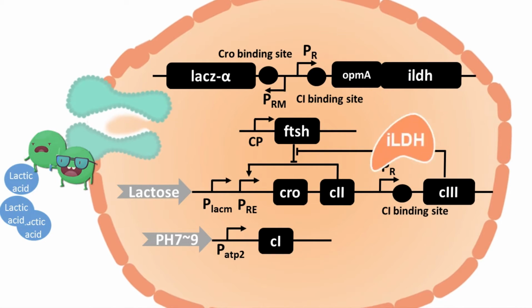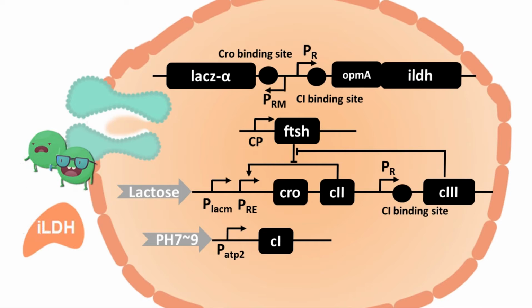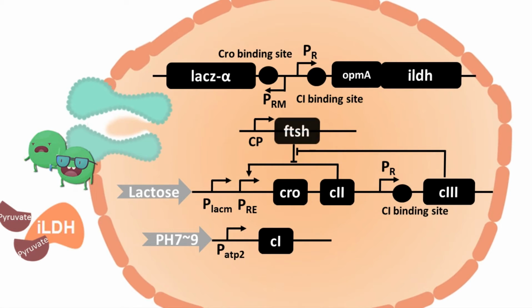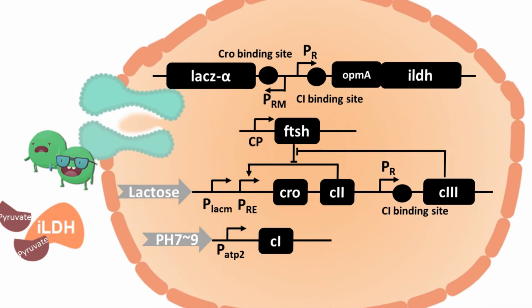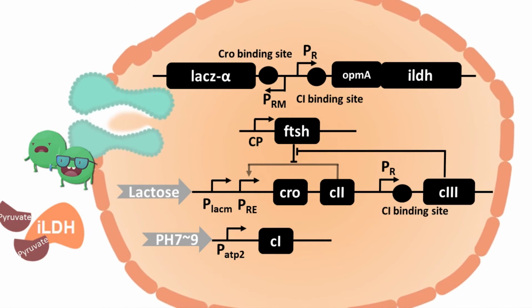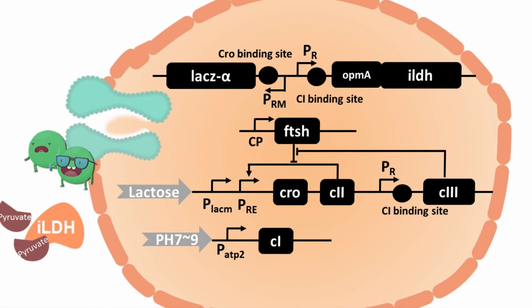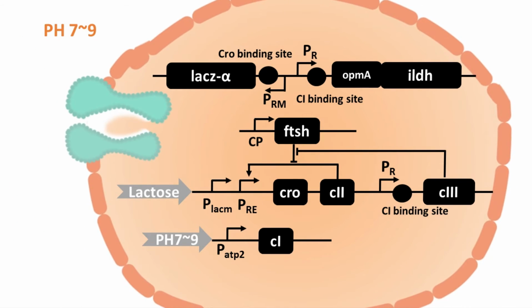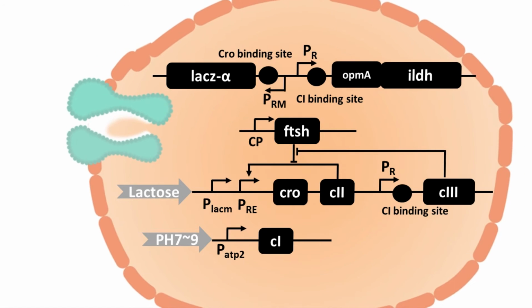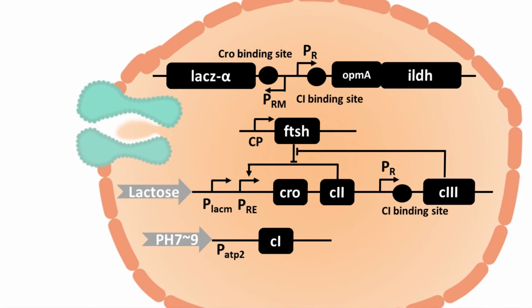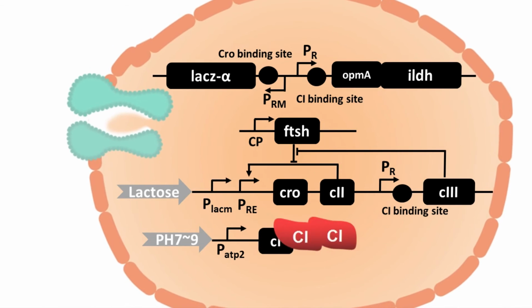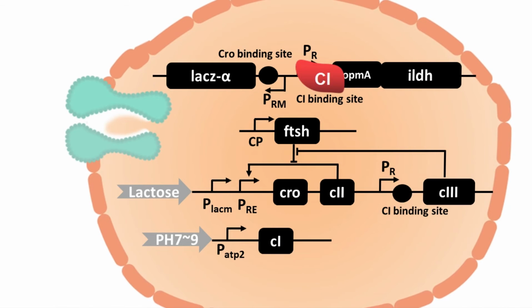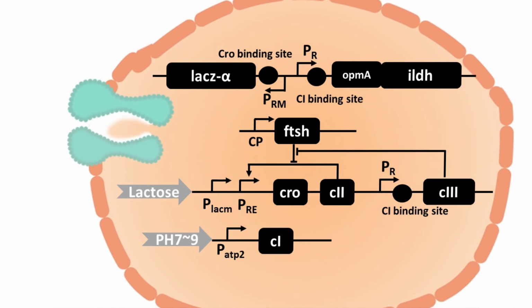ILDH is able to transform lactic acid into pyruvate, easing acid irritation. Considering that FTSH, which normally exists in our host strain, can degrade C2 and then destroy the positive feedback, we put in a protector C3 to inhibit FTSH. When the pH in the intestine comes back to normal, more than 7 and less than 9, the pH-sensitive promoter PATP2 will drive the expression of C1. The stable state of ILDH expression will soon be interrupted by C1's expression because C1 can bind to the upstream of C3 and gene of interest 1 to block them.